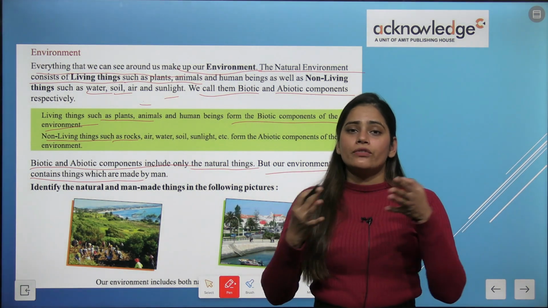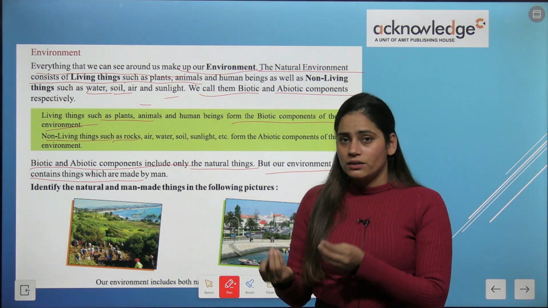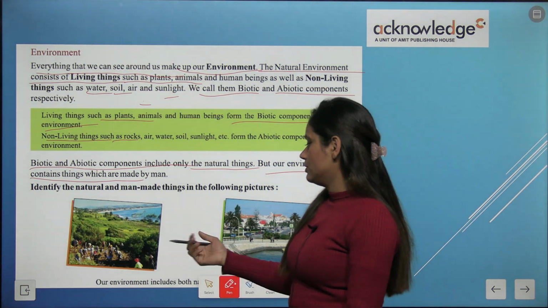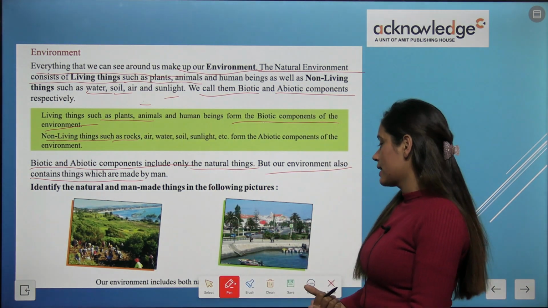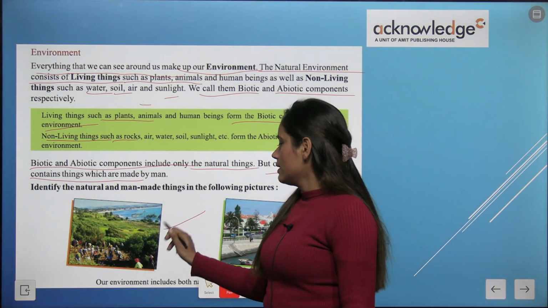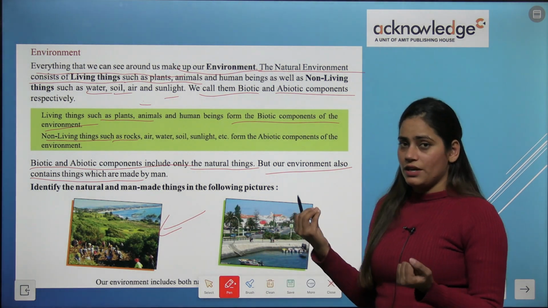But apart from biotic and abiotic components, there are man-made things. Okay, as you can see kids, identify the natural and man-made things in the following pictures. So as you can see this picture, it is about natural environment.